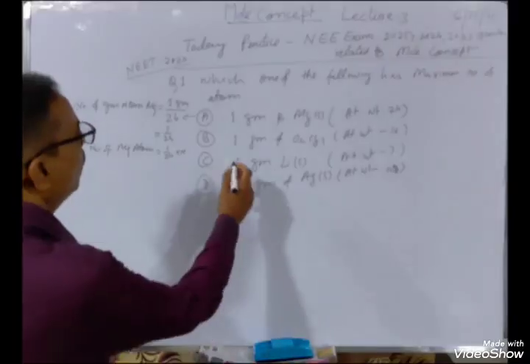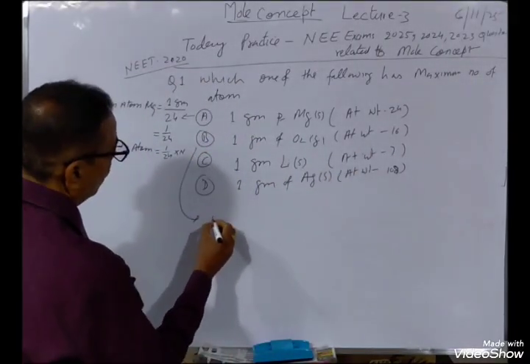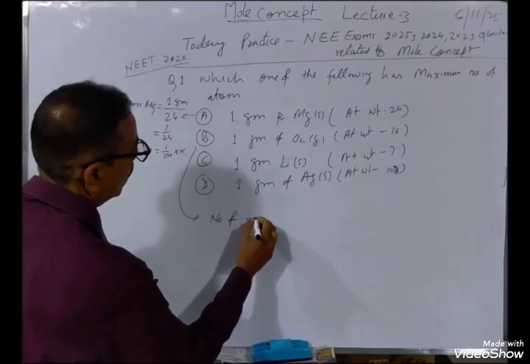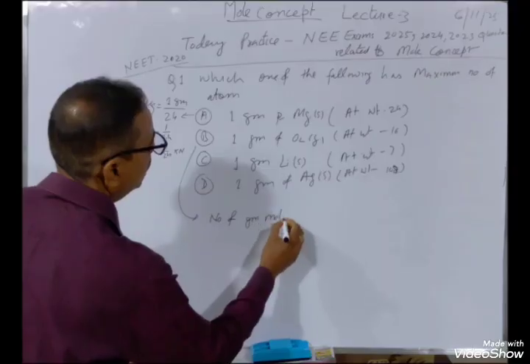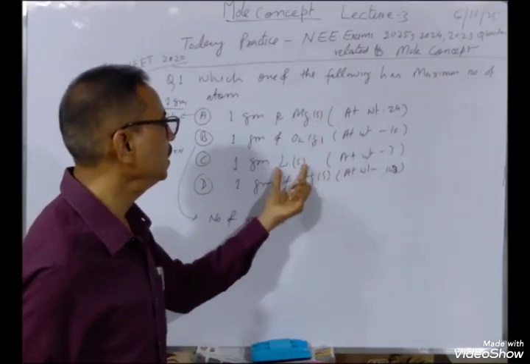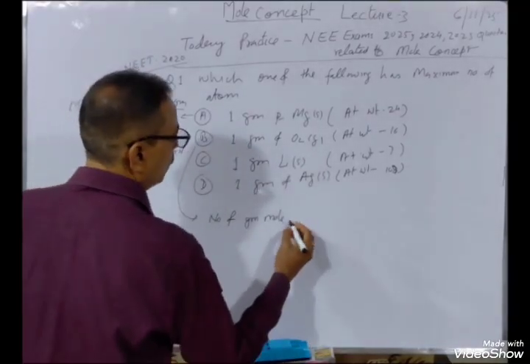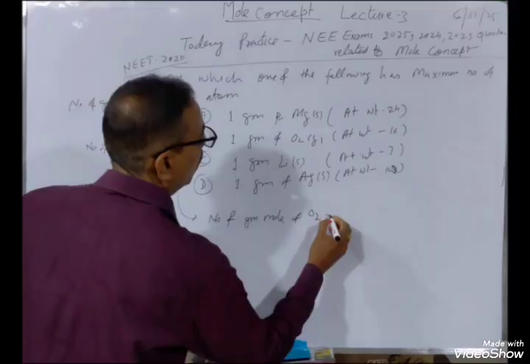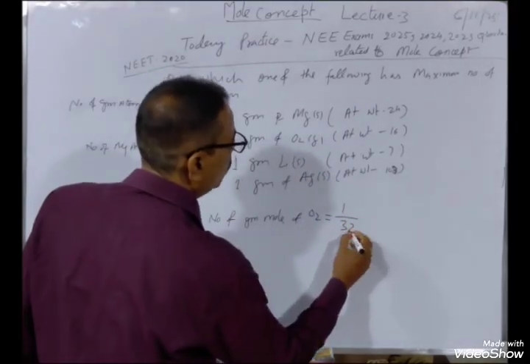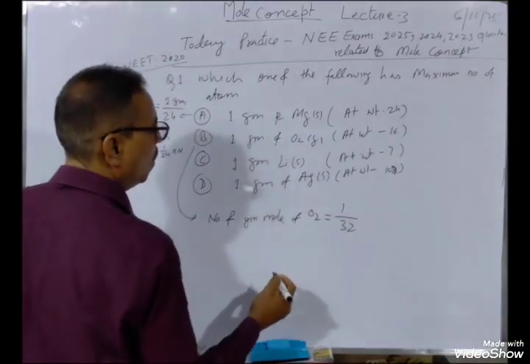Similarly for B, number of gram moles, because oxygen gas is a molecule, this is an atom, this is an element. So number of gram moles of oxygen: weight of oxygen 1 gram, molecular weight 32, since O2 is diatomic with atomic weight 16, molecular weight is 32.